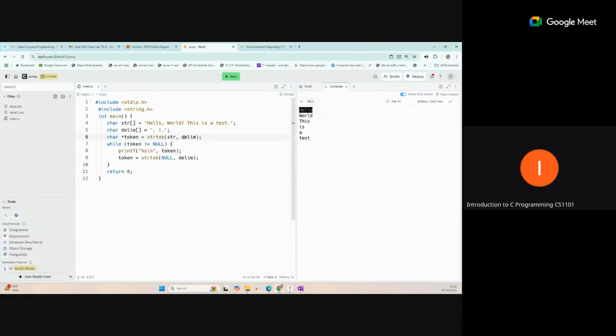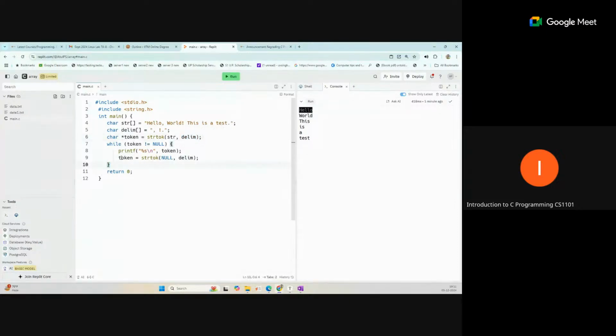Okay, on the first call, internally one pointer will move to the next position where we want to continue this process. So we will repeat this process continuously while our token is not equal to null. That null value we will only get when our complete string has been broken and we reach the last place.